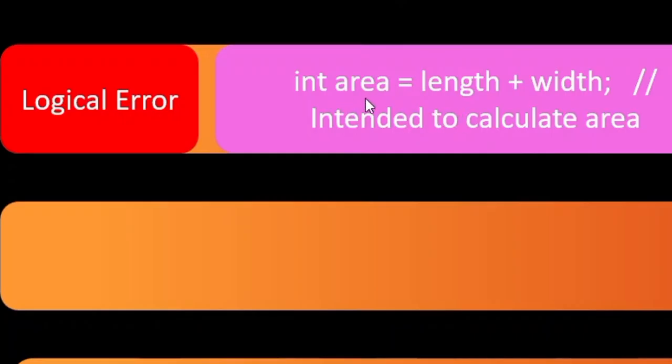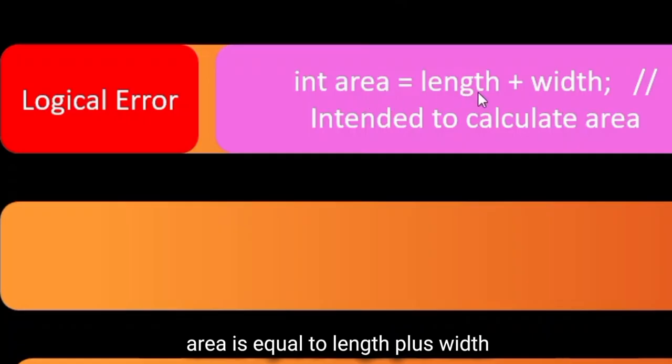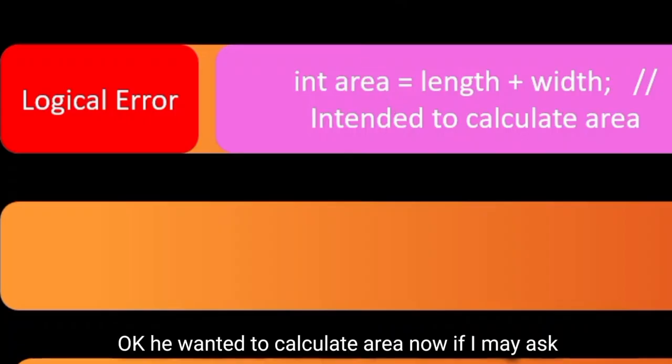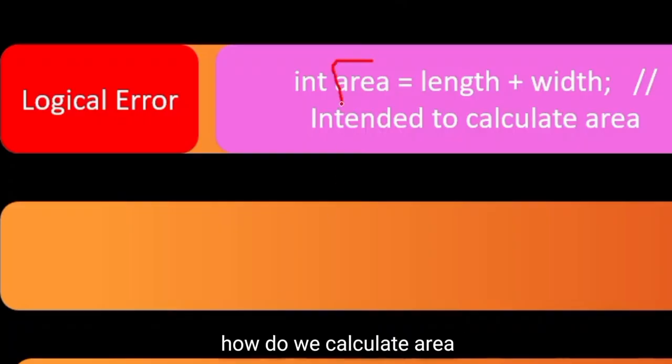He declared area is equal to length plus width. Now, he wanted to calculate what? Area. Now, if I may ask, how do we calculate area? Do we have to put this operator? The answer is no. So now, how do we correct it?